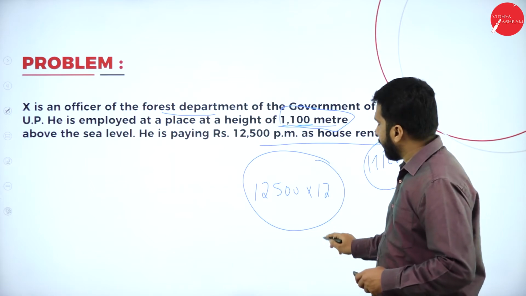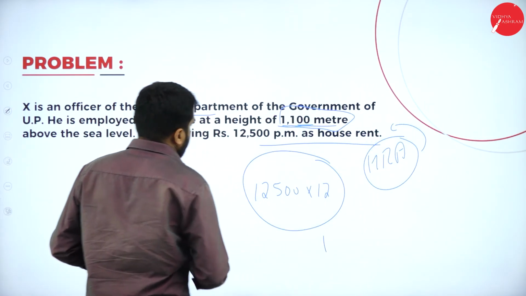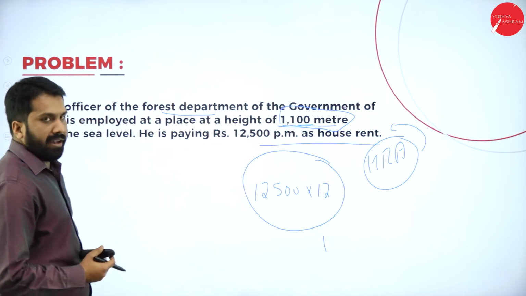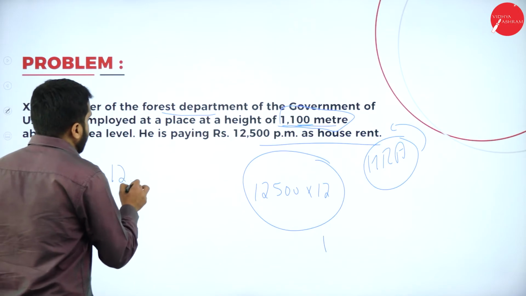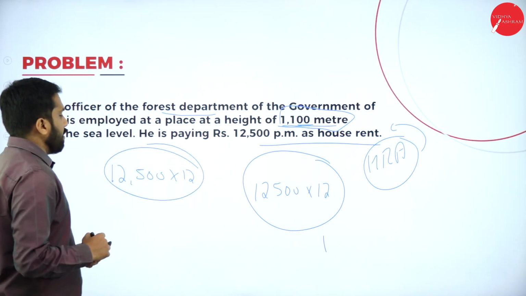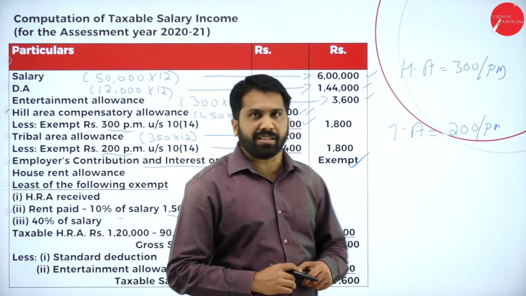How much will you get? So 12,500 he is paying as rent, multiplied with 12. You will get around 1,50,000.